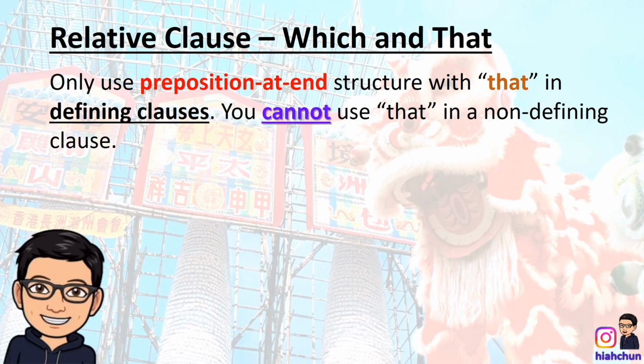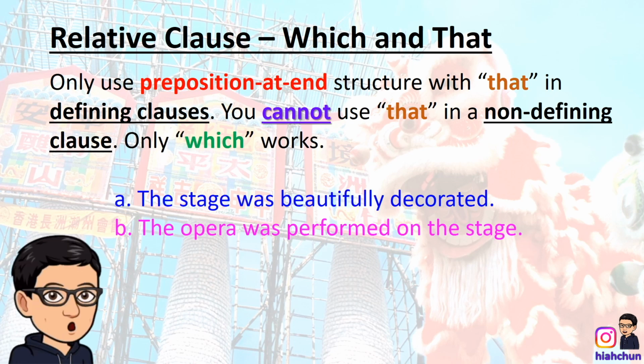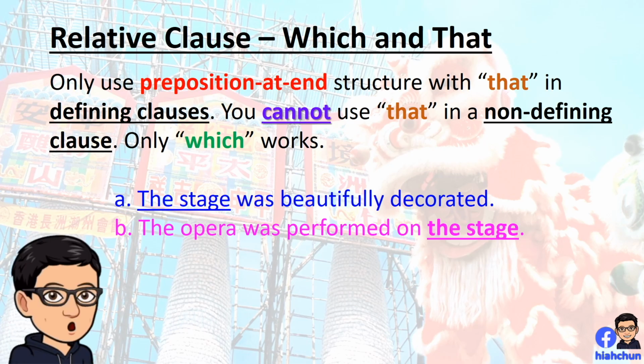Only use the preposition at the end structure with that in defining clauses. You cannot use that in a non-defining clause. Only which works. Let's look at our example sentences. The stage was beautifully decorated. The opera was performed on the stage. In both sentences, the noun, the stage, appears.